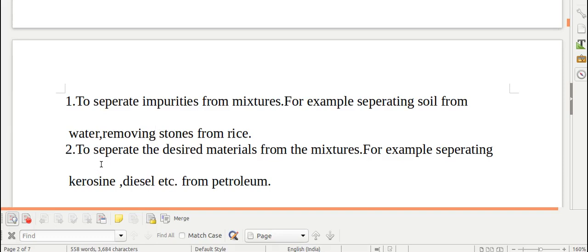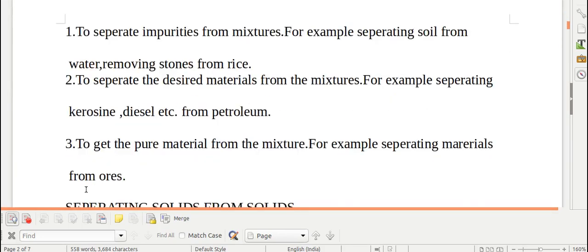Second reason to separate the mixture is to get the desired material from the mixture that is pure, that does not have anything mixed. For example, separating kerosene, diesel from the petroleum. Why we separate it? To get kerosene and diesel. From what? From petroleum. So if we want to get kerosene and diesel from petroleum, we need to separate it.